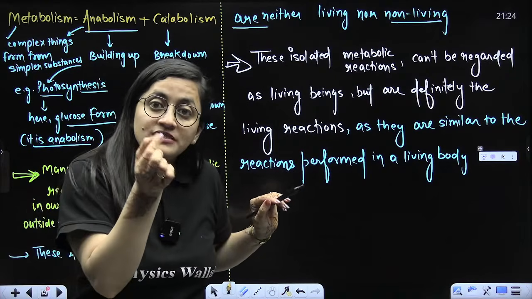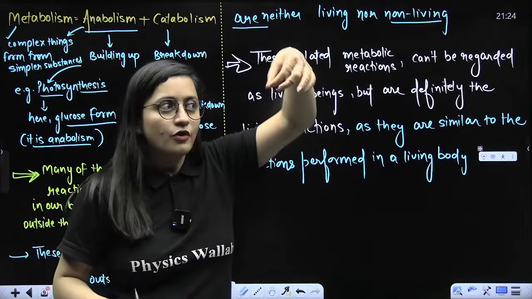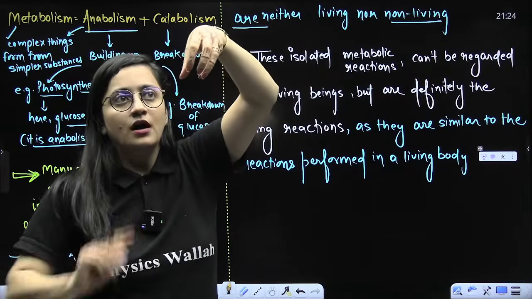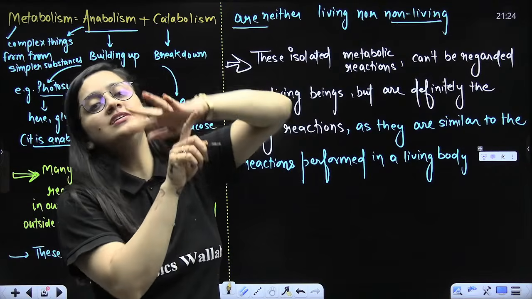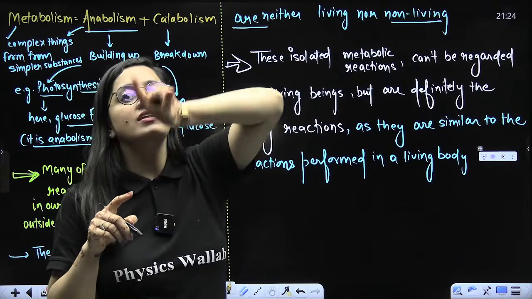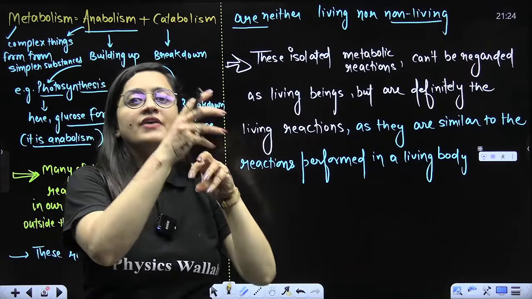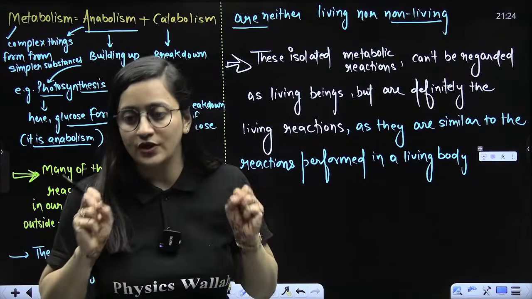Number two, you can simply refer to them as living reactions. For example, in a test tube I'm performing a reaction which also takes place in my body. I can say this reaction is a living reaction, but as a whole, I will not refer to it as a living or non-living structure. That's what I'm trying to tell you.